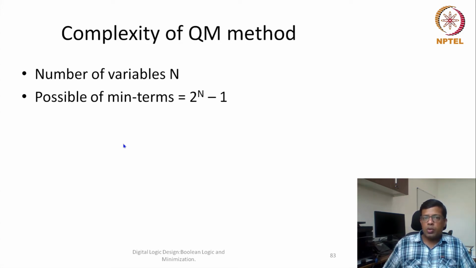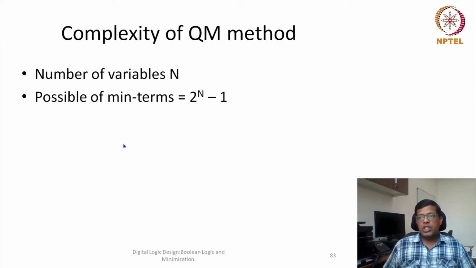Even though the total number of min terms may not be 2 to the power n, it could be of the order of 2 to the power n. So far we have solved multiple examples where, with 4 variables, the number of min terms is in the range of 8, 9, 10, 11. So it's of the order of, nearby, that 2 to the power n minus 1 range.